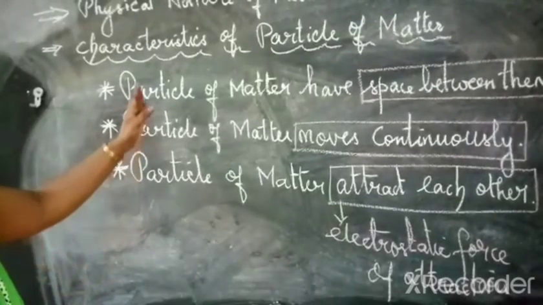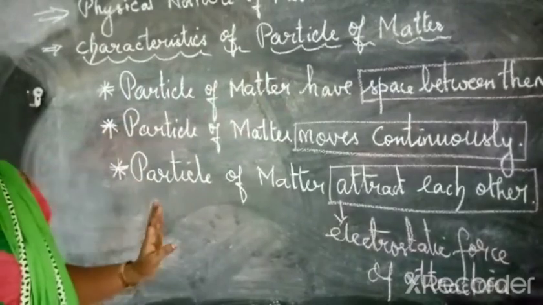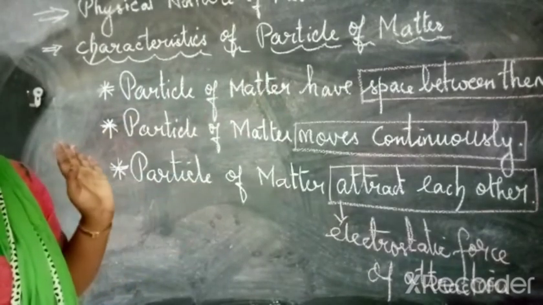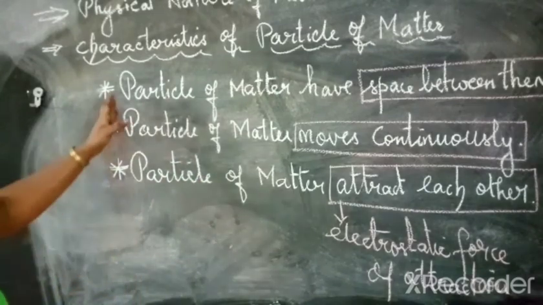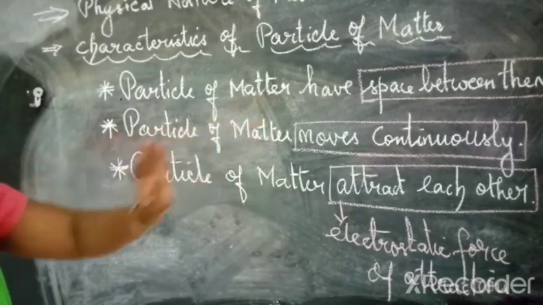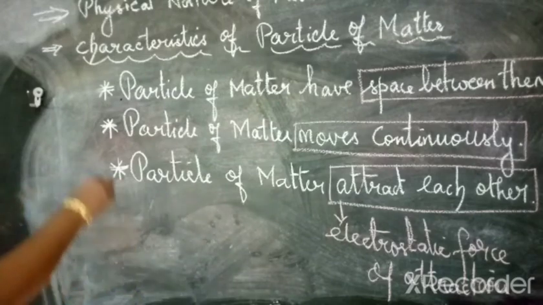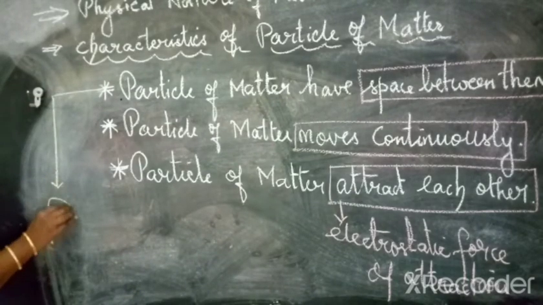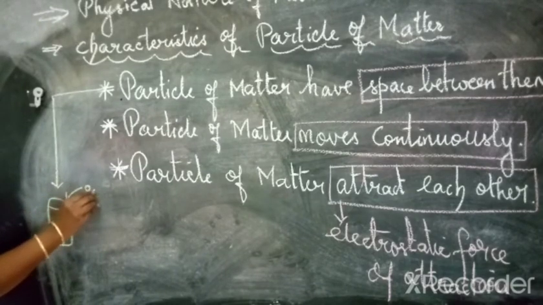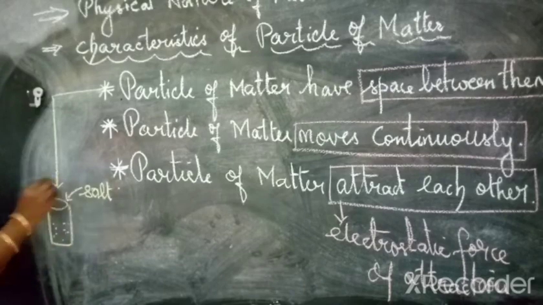So children, today we saw the characteristics of particles of matter and also we saw so many experiments. So once again we will recall the things. The first one, particles of matter have space between them. Can you say the example? What example did we see? Yes, very good. A beaker containing water, in that we added a small amount of salt or sugar. So this is the first experiment that we saw.